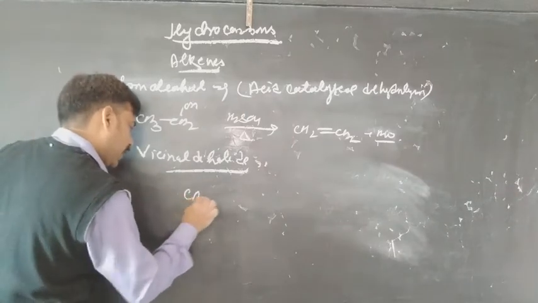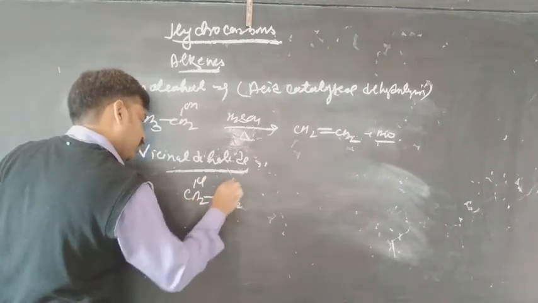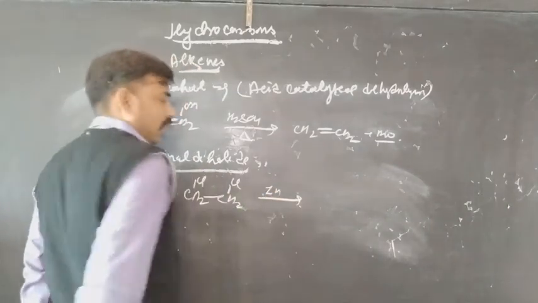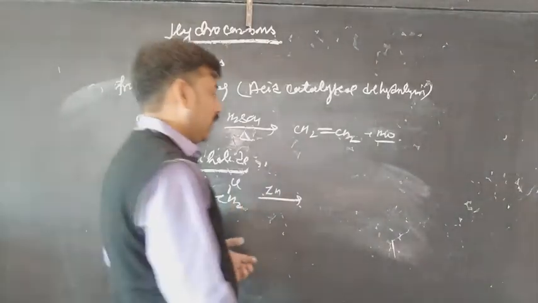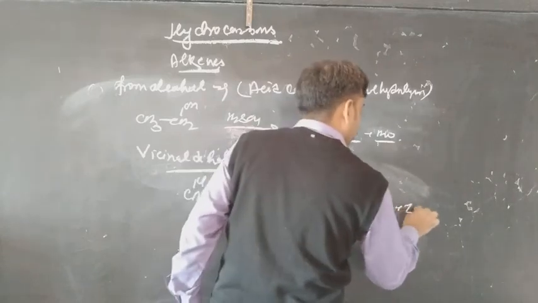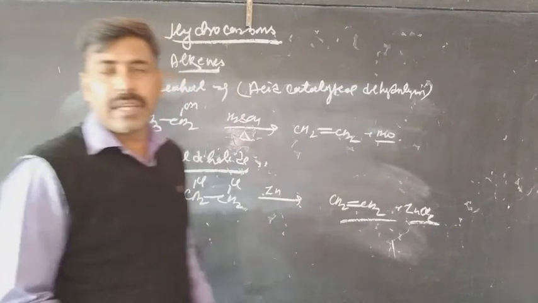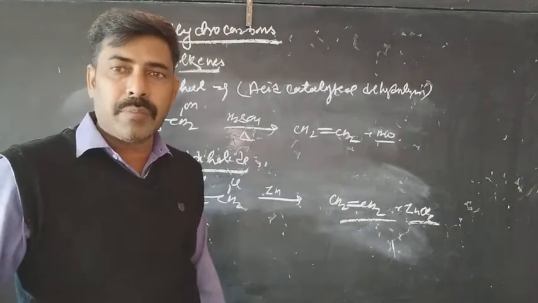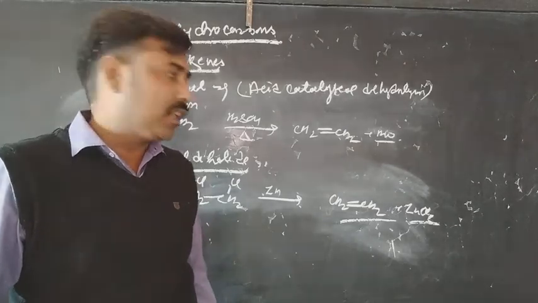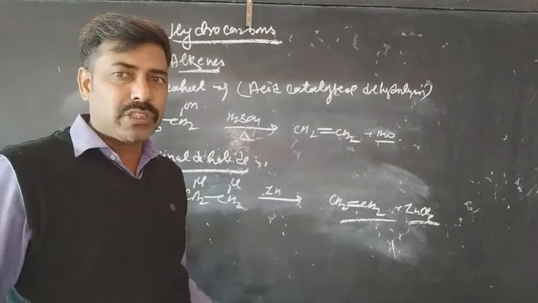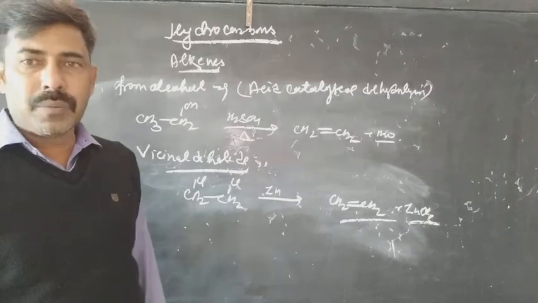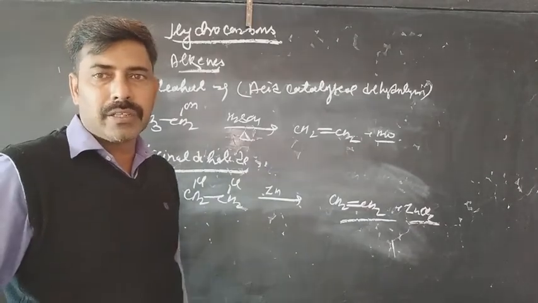Okay, so we are talking about the vicinal dihalide. This is the vicinal dihalide CH2Cl-CH2Cl, that is 1,2-dichloroethane. When it is treated with zinc, what happens? The zinc will react with the chlorine, forming ZnCl2 and resulting in CH2=CH2 along with ZnCl2. While writing an organic reaction, it is not necessary every time to write the inorganic byproduct. So this is the reaction.